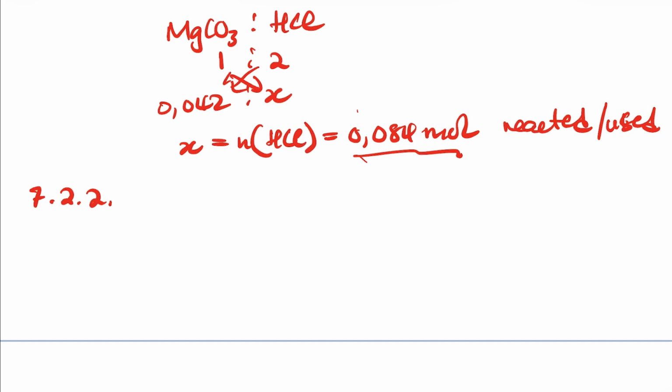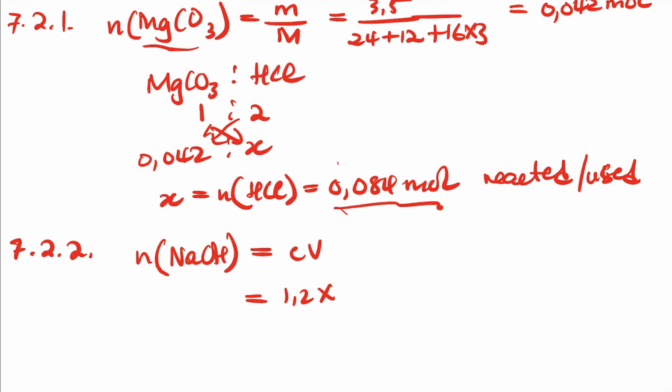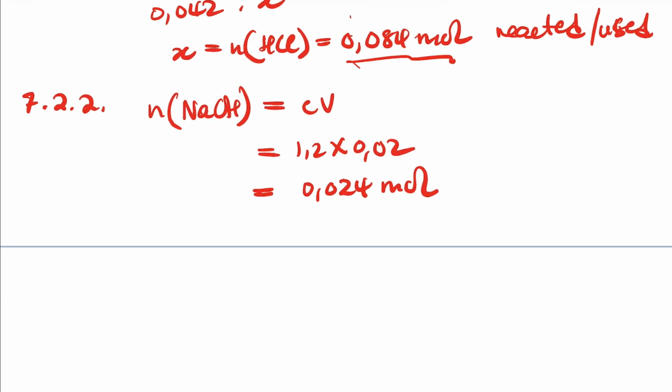We calculate the number of moles of sodium hydroxide using n equals CV. The concentration is 1.2 and the volume is 20, which divided by 1000 is 0.02. Then 1.2 times 0.02 gives 0.024 mole. This is the sodium hydroxide reacted.